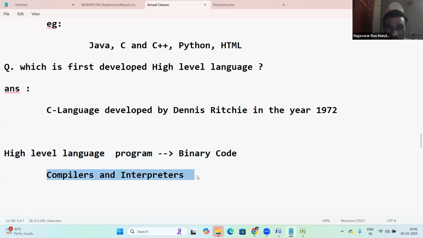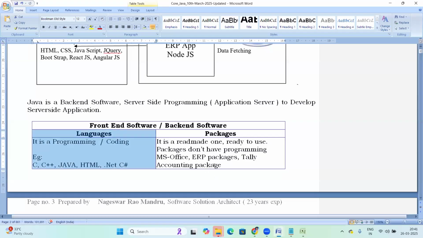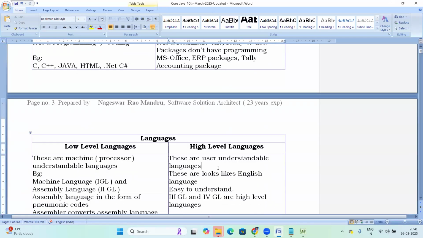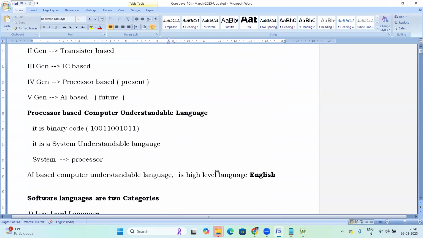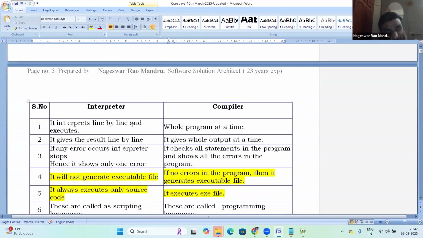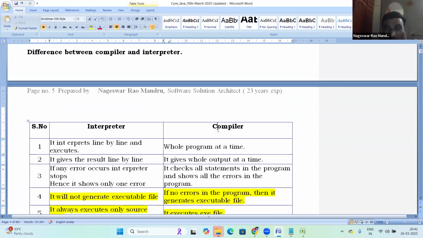What is a compiler? What is an interpreter? Many differences are there. An interpreter reads the instructions line by line and executes; a compiler takes the whole program at a time. But the main difference is there. Tomorrow I'll explain exactly, and practically I'll show that. So this topic is completed. Tomorrow's topic is about interpreter and compiler.